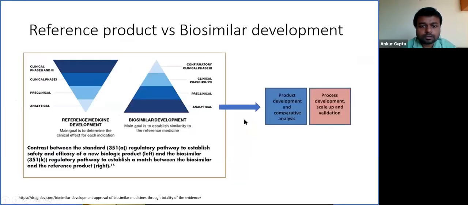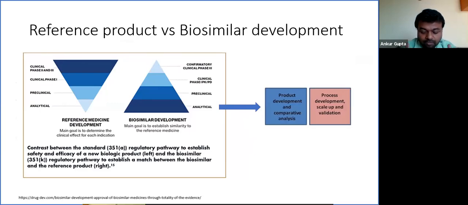So who has asked the question? Rajesh, correct? Yes, Rajesh, as I've already discussed, if you see this triangle, the approval process for a biosimilar starts with analytics.